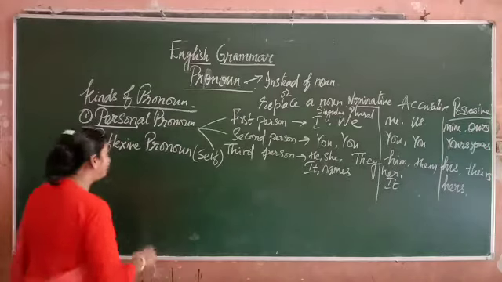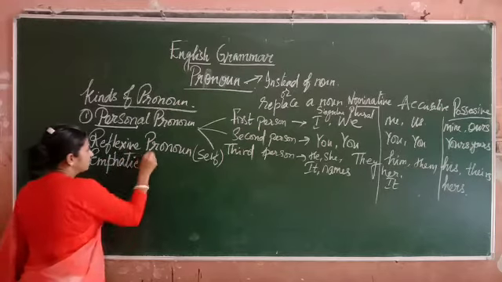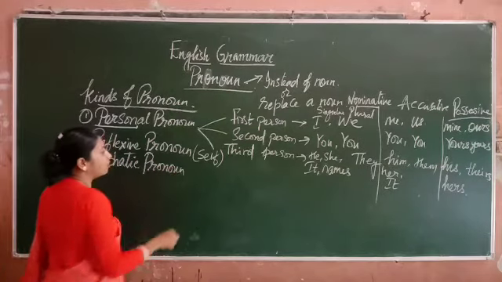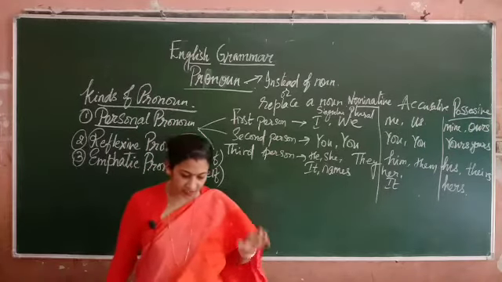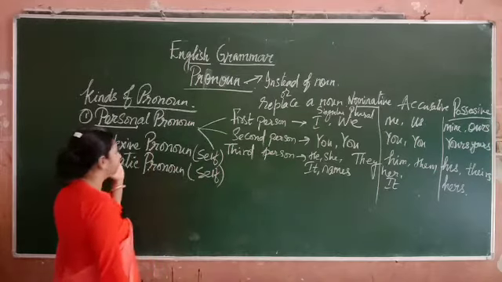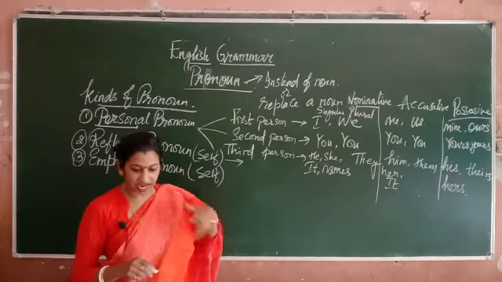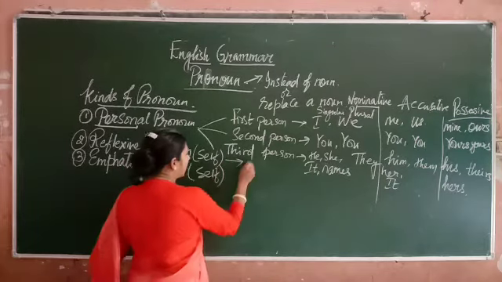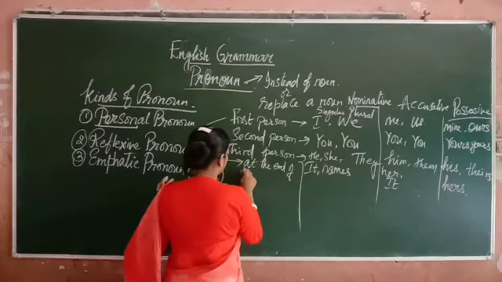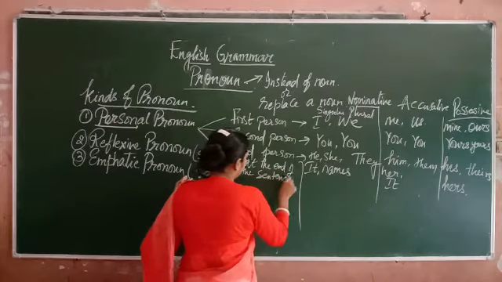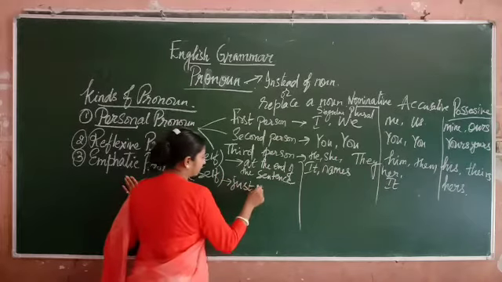The next is emphatic pronouns. Now, emphatic pronouns are the pronouns which are again of the self type of words only. They also have self. Now the position of self is a bit different. Here in reflexive, it is used to reflect the subject. That is, it is usually used at the end of the sentence. Whereas emphatics are used just after the subject.